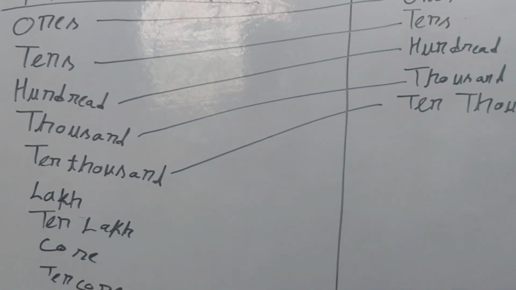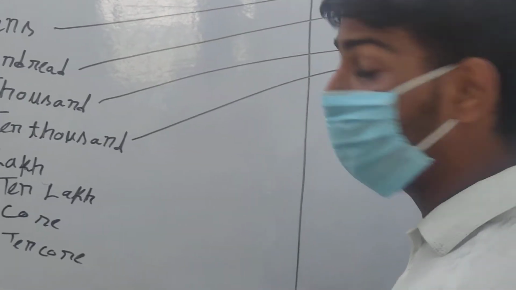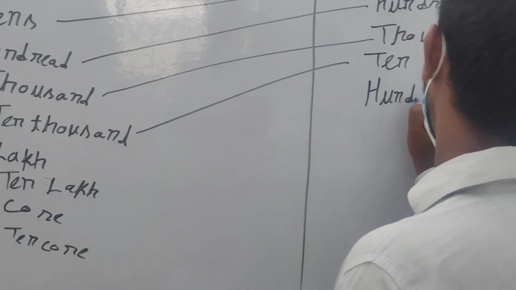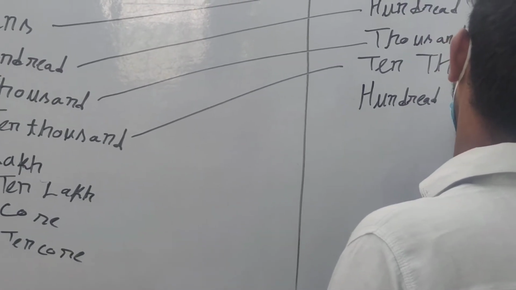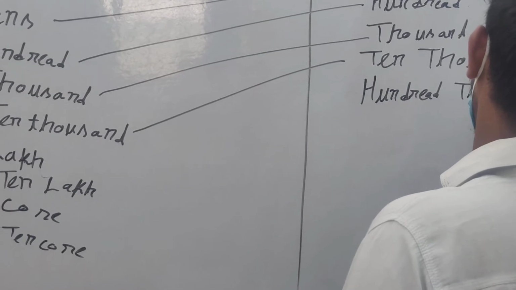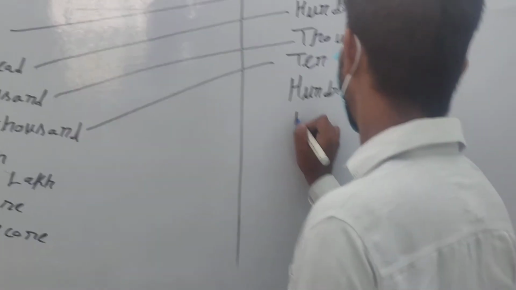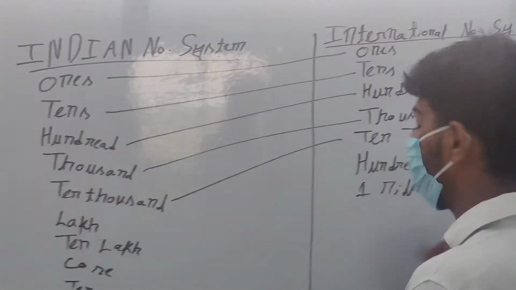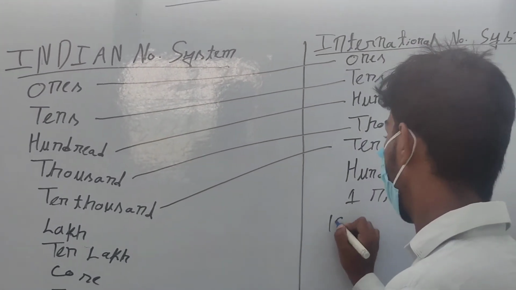Now there will be changes. See, there will be 100,000. Then there will be 1 million, then 100 million.